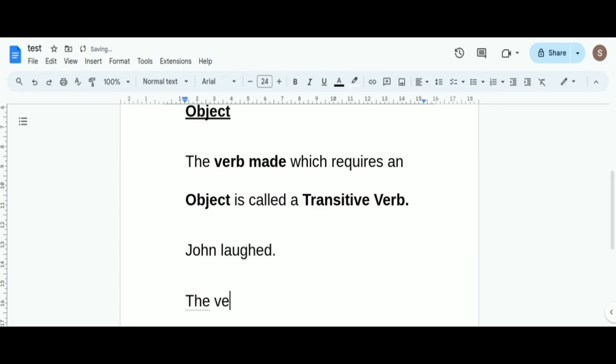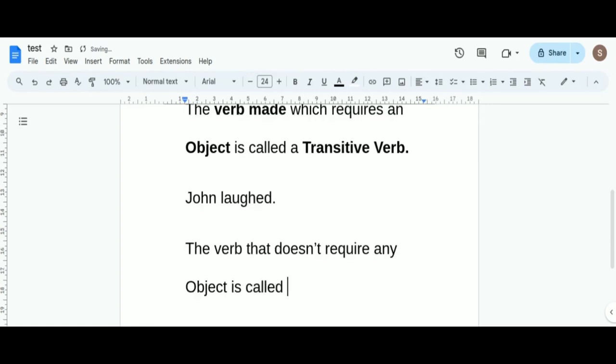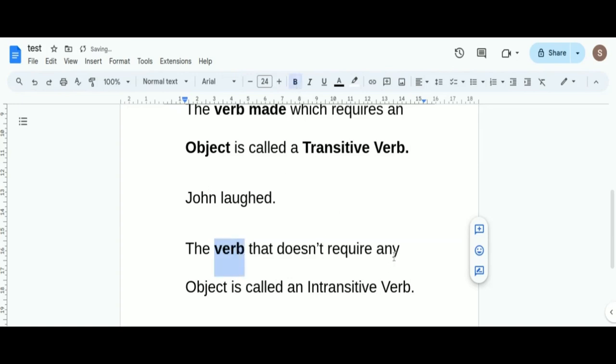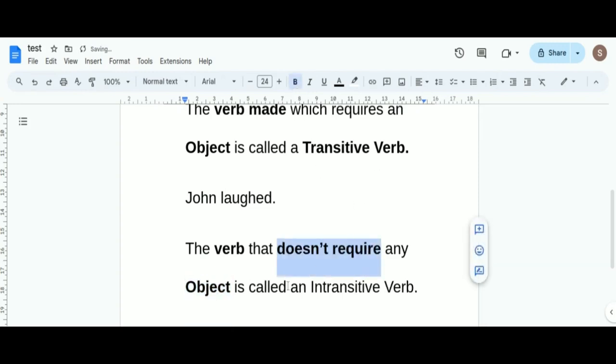The verb that doesn't require any object is called an intransitive verb. Okay, the verb that doesn't require any object, doesn't require is also important, of course, is called an intransitive verb.